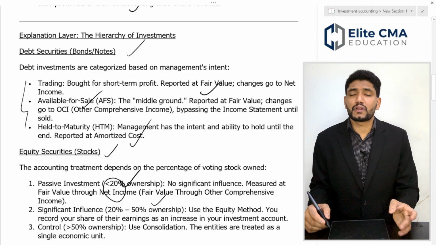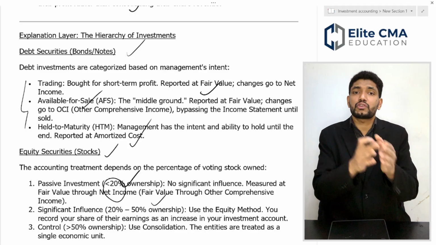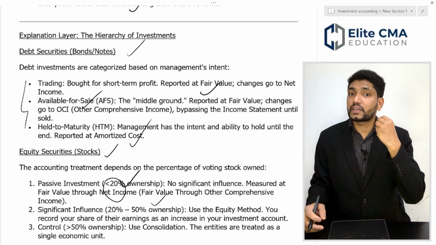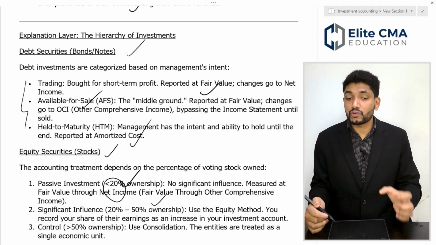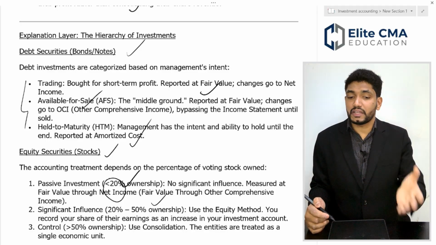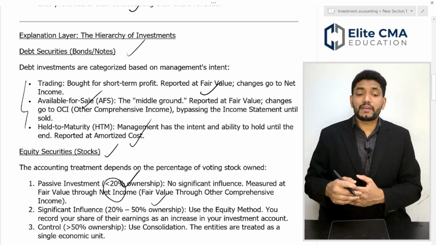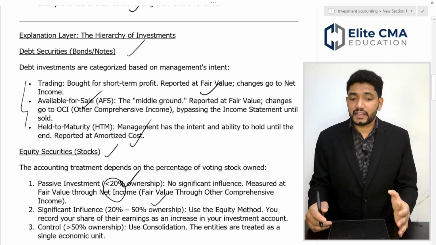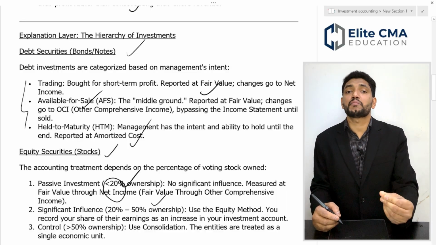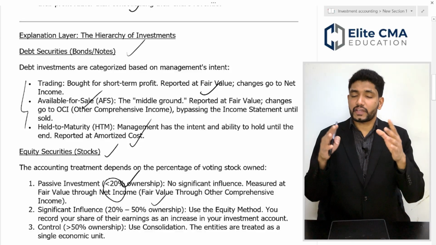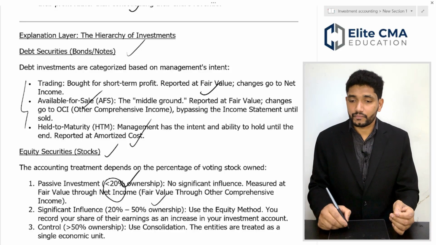Then the significant influence. Significant influence means the ownership percentage is between 20 to 50%. If you own equity of a company between 20 to 50%, you are in the significant influence category. Here the treatment is different. You record your share of their earnings as an increase to your investment account. If the subsidiary earns some profit, you can record that as an increase to your investment account.